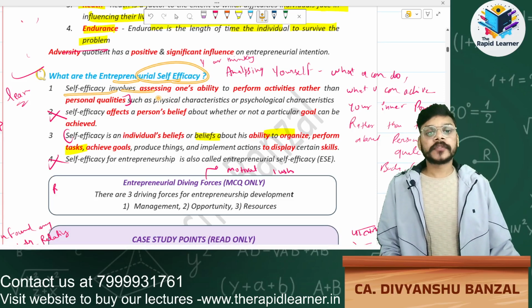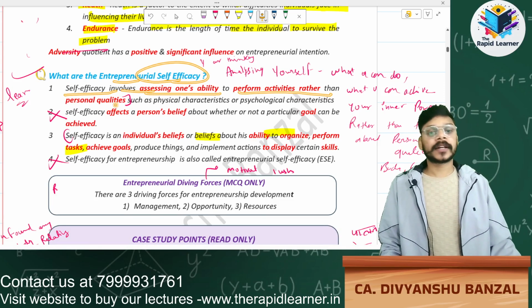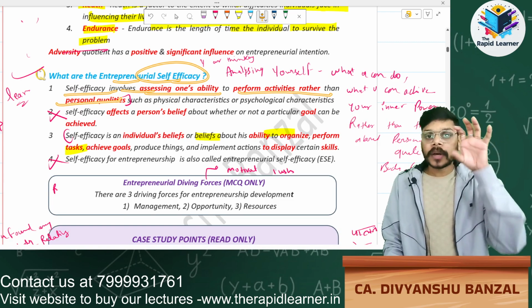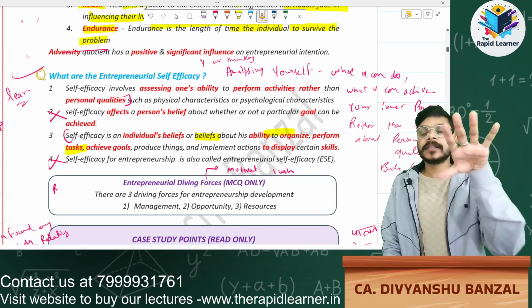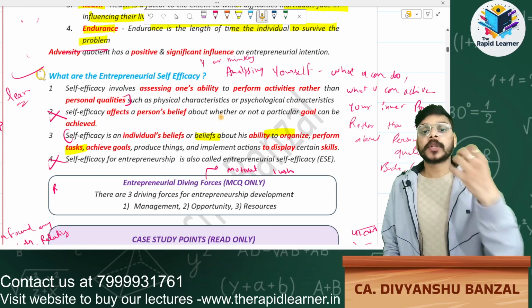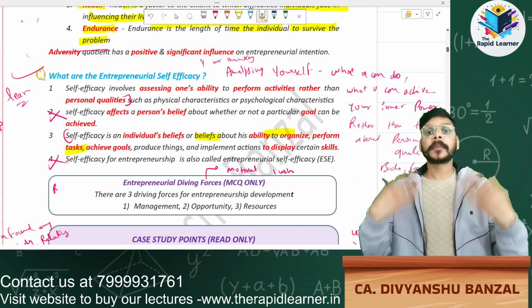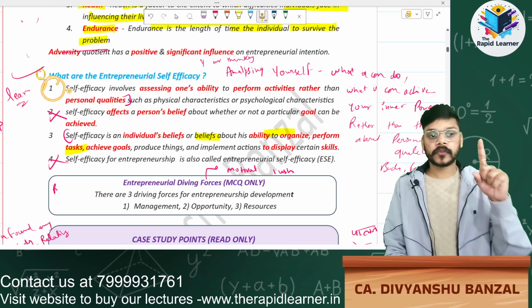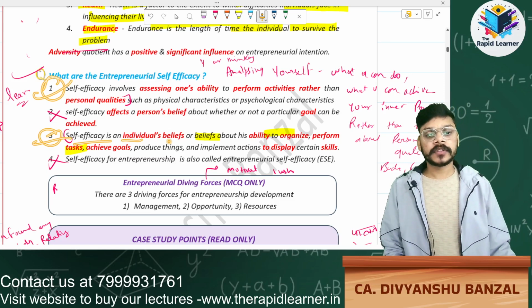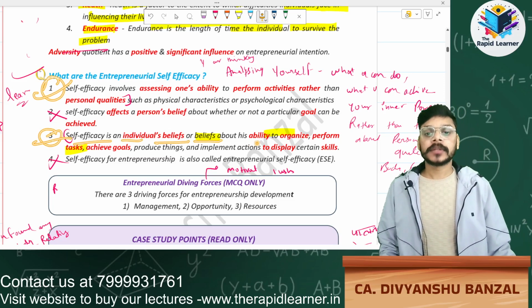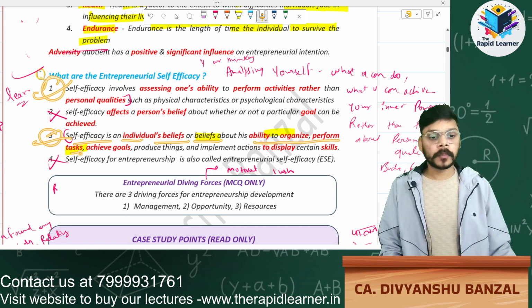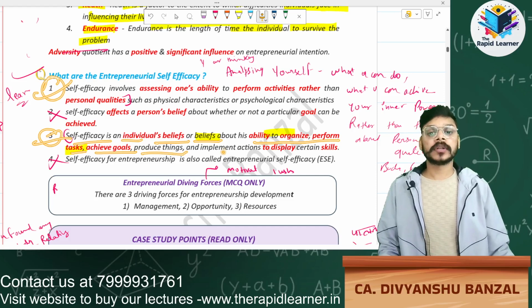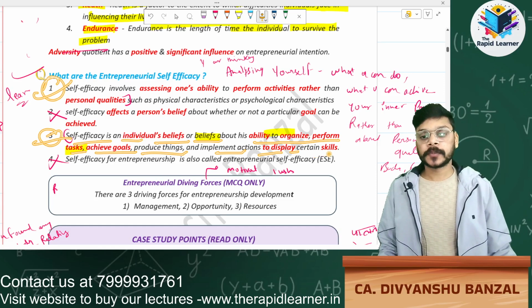Self efficacy involves assessing one's ability to perform the activity rather than personal qualities. If you are just judging someone on the basis of their qualities, that is not self efficacy. That is the first line you have to learn. Now the second line: self efficacy is an individual's belief about the ability to organize, perform tasks, achieve goals, produce things and implement actions to display certain skills.